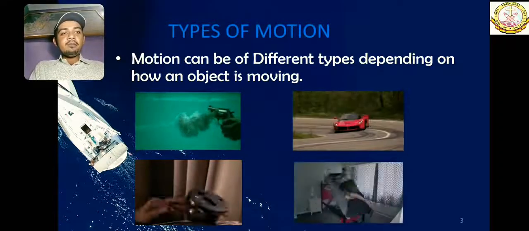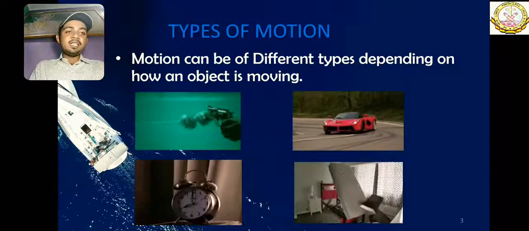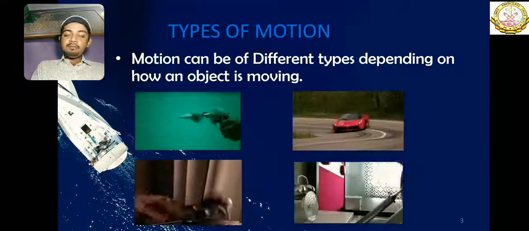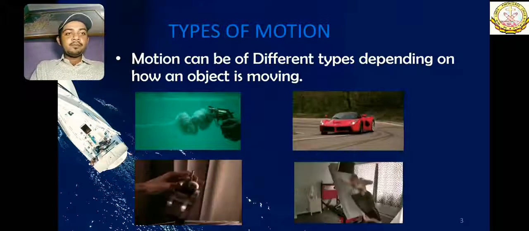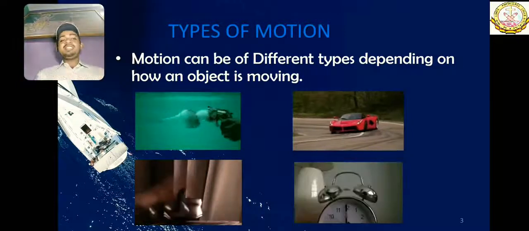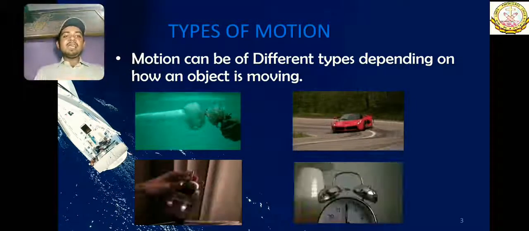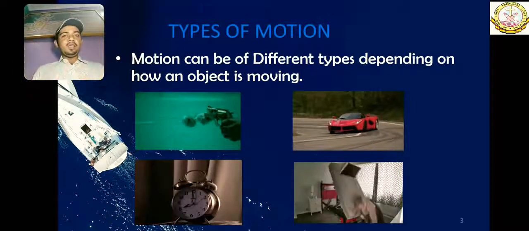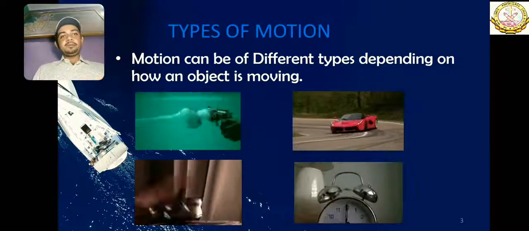This is a very sophisticated type of alarm clock which has really good ways to wake us up. So by now we can say that motion can be of different types. Now let's talk about each type of motion one by one.